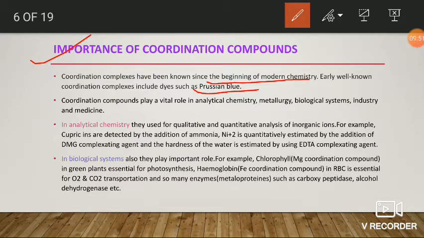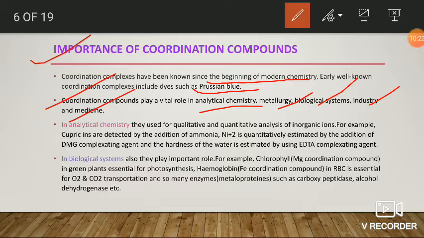Here, Prussian blue is the first coordination compound which was well known to mankind. Prussian blue is nothing but ferric ferrocyanide, which has a deep blue color. Coordination compounds play a vital role in many fields. They may be in analytical chemistry, metallurgy, biological systems, industry, as well as medicine.